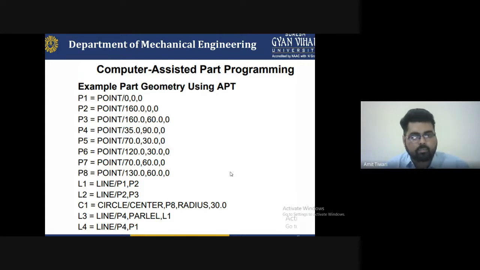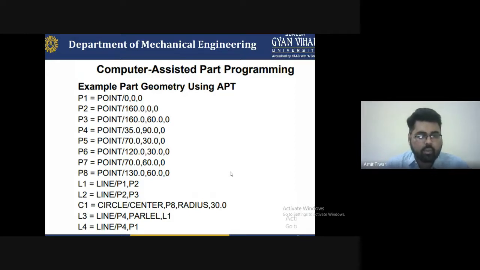P5 indicates the point 70.0 comma 30.0 comma 0. P6 is equal to point slash 120.0 comma 30.0 comma 0. And P7 indicates the point slash 70.0 comma 60.0 comma 0. And P8 is the point slash 130.0 comma 60.0 comma 0. These are the points. And now we have to consider the lines.